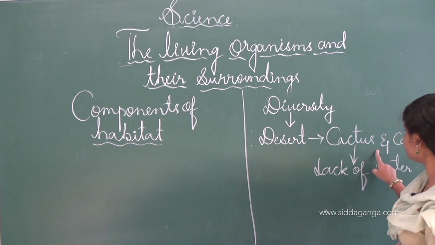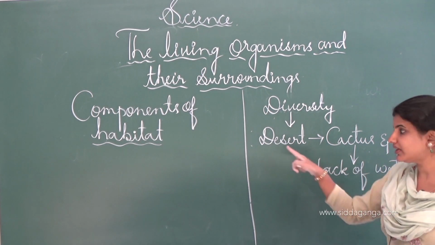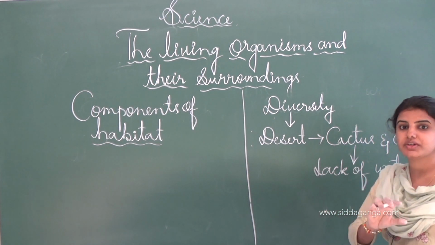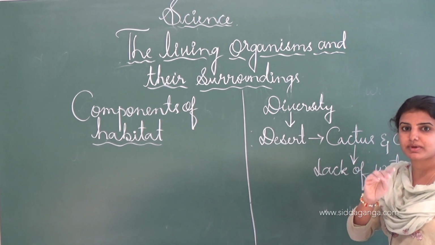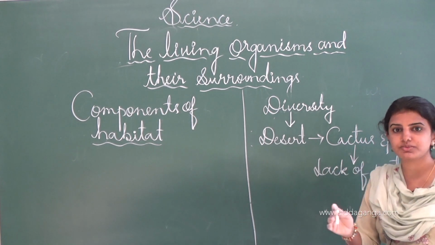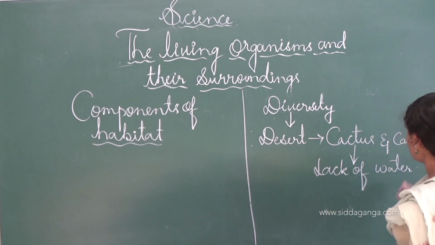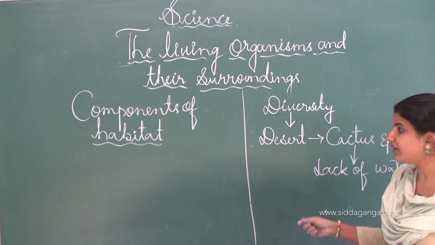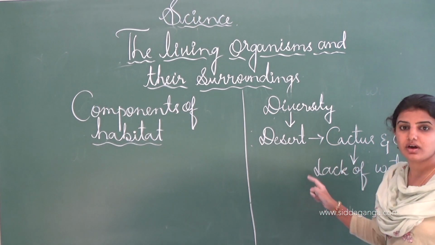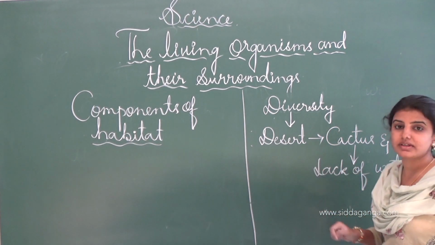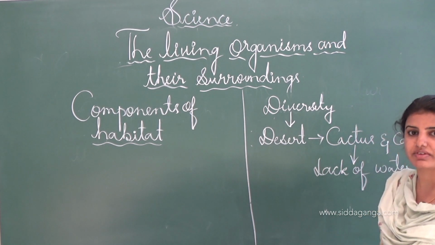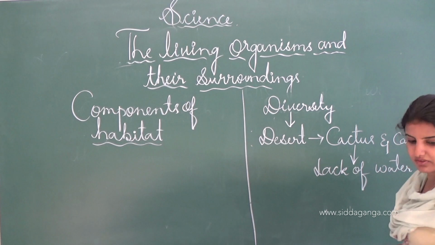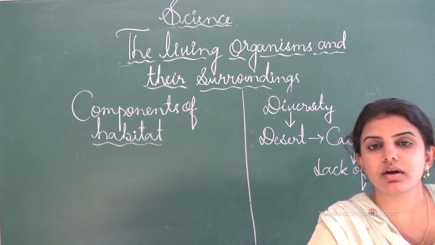Like cactus is adapted to survive in the desert region, and the camel's body is also different, modified into a hump-like structure on the uppermost part of the camel, which stores the food items. Later I will explain in a deep way about the diversity, that is, the desert animals, how they survive in desert conditions. And this is the diversity of organisms.